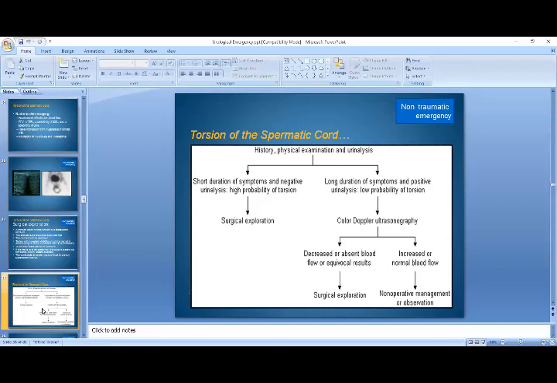Negative urine analysis means there is no clue of epididymitis. So short history, negative urine examination, strong suspicion of torsion, and surgical exploration is the only thing that you can offer to the patient.